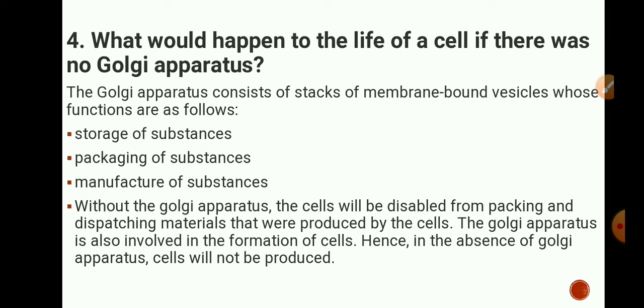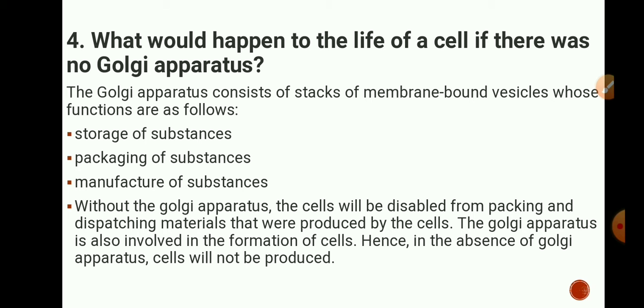So without the Golgi apparatus, the cells will be disabled from packaging and dispatching materials that were produced by the cells. So the packaging, modification and dispatch of substances will not be possible in the cell. And the Golgi apparatus is also involved in the formation of cells, and hence in the absence of the Golgi apparatus cells will not be produced, and the transportation of the substances will get affected, as it helps in packaging, modification